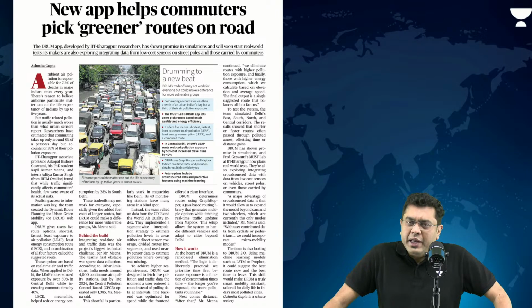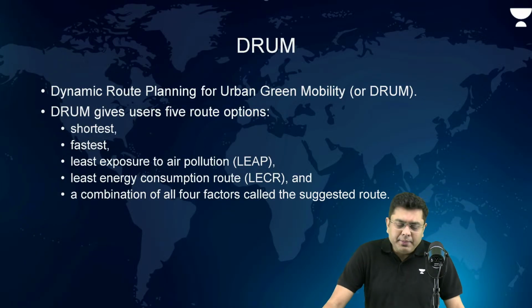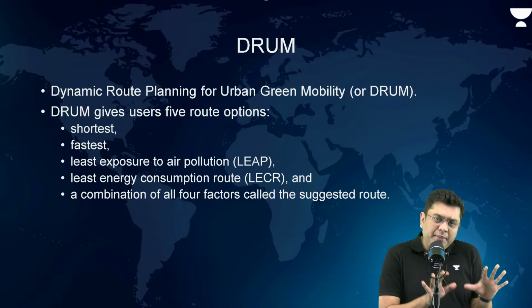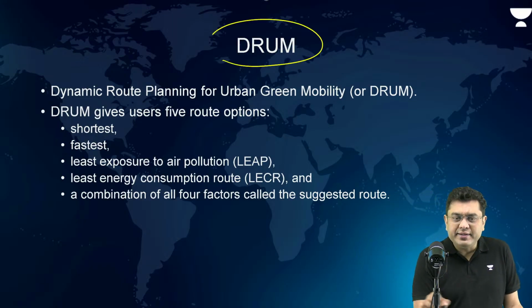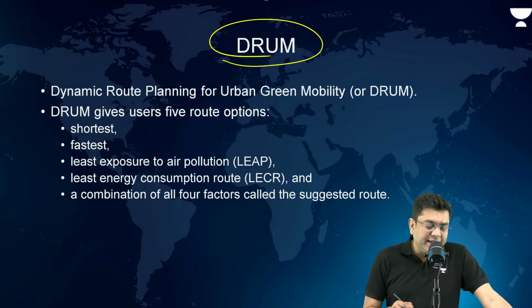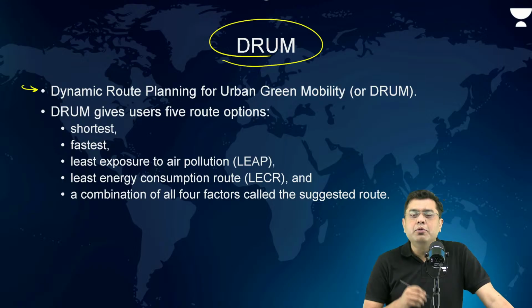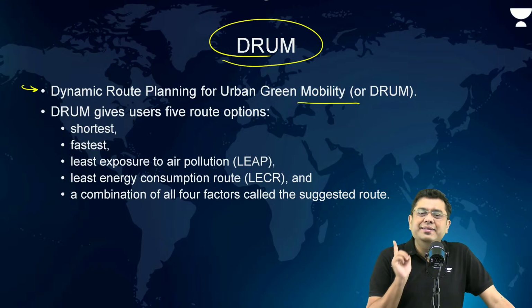So in order to address this issue, a drum app has been established. For your requirement of the prelims, all that is required is what is this drum app. So basically, drum is dynamic route planning for urban green mobility. Okay, that is the drum app.